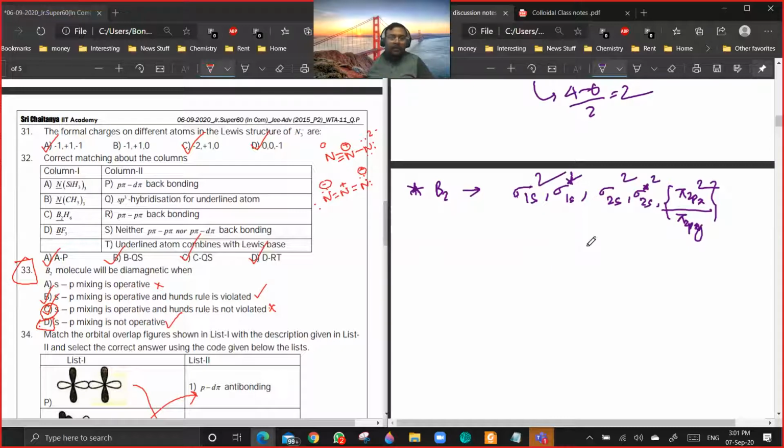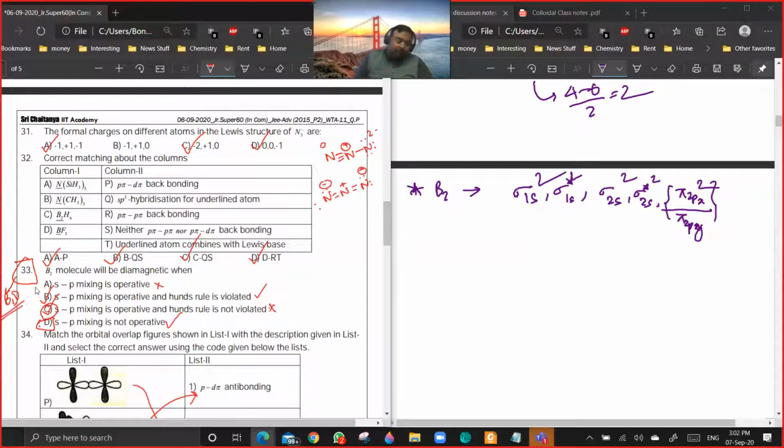R is p pi back bonding. Boron has vacant p orbitals and fluorine has lone pairs in p orbitals, so p pi back bonding. And the underlined atom combines with a Lewis base, that is correct because boron has vacant p orbitals. That's very good. So for 31, the correct option should be B and D. There will be a key change there.